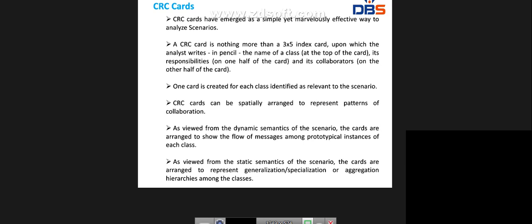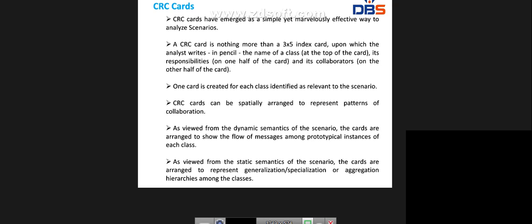CRC cards can be spatially arranged to represent patterns of collaboration. As viewed from the dynamic semantics of the scenario, the cards are arranged to show the flow of messages among the prototypical instances of each class. Whenever we have to dynamically assign, we can assign different types of messages in the flow, like a sequence diagram. It is easy to identify what process is going on between the objects or between the classes.